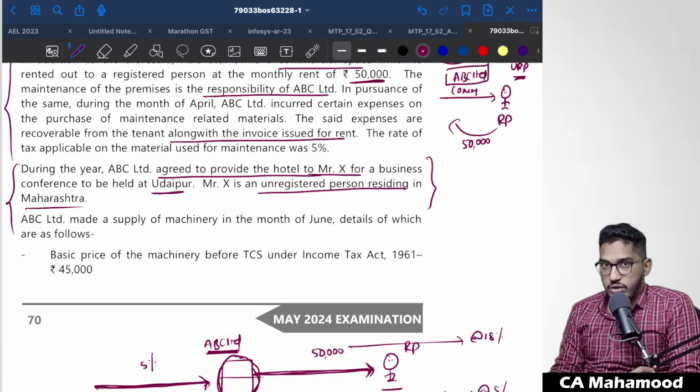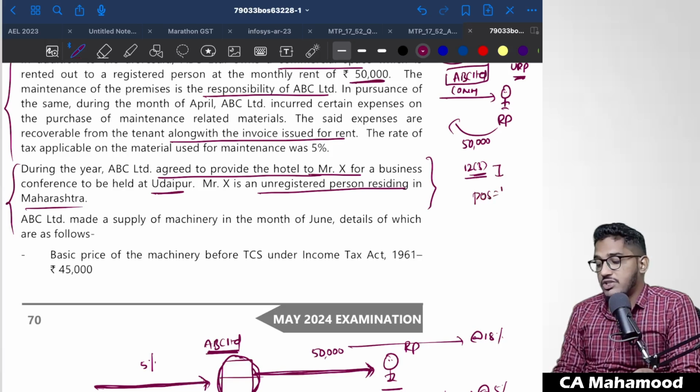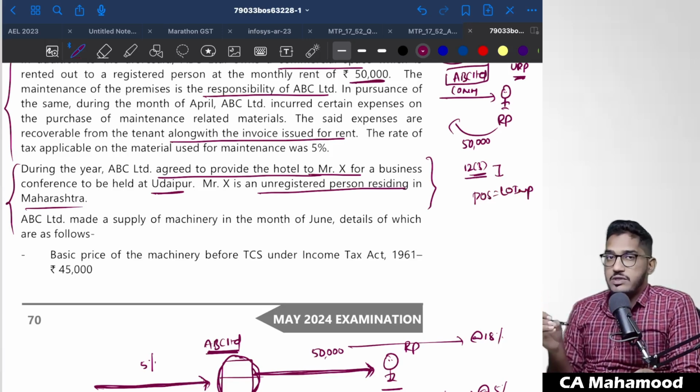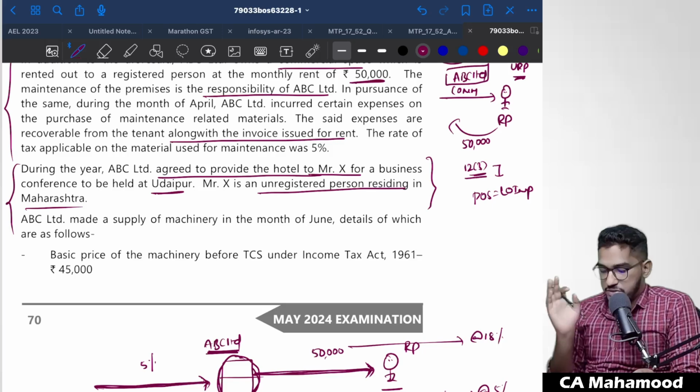These are all services related to immobile property. And when it comes to services related to immobile property, Section 12(3) will come into the picture. Section 12(3) says that in case of services which are related to immobile property, the place of supply will be the location where the immobile property is located. So wherever that immobile property is located, that place itself will be the place of supply.